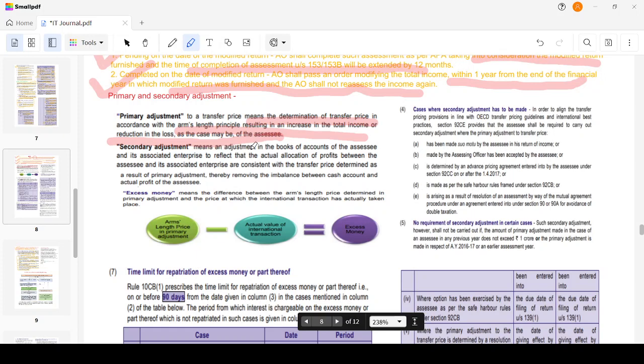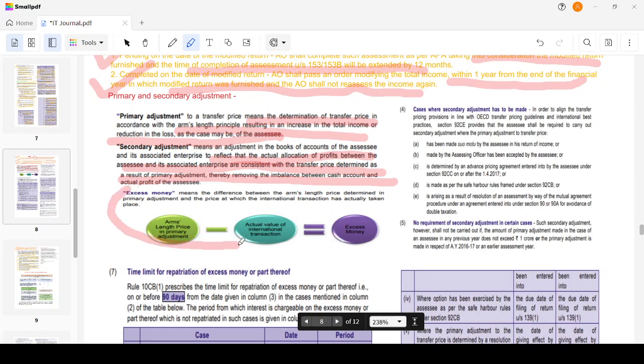Secondary adjustment. Secondary adjustment means an adjustment in the books of accounts of the assessee and its associated enterprise to reflect the actual allocation of profits between the assessee and the associated enterprise, which are consistent with the transfer price determined as a result of primary adjustment, thereby removing the imbalance between the cash account and the actual profit of the associated enterprise. This is known as secondary adjustment.